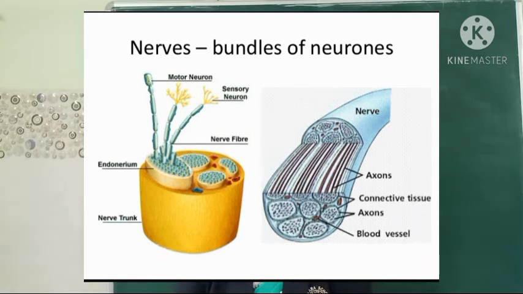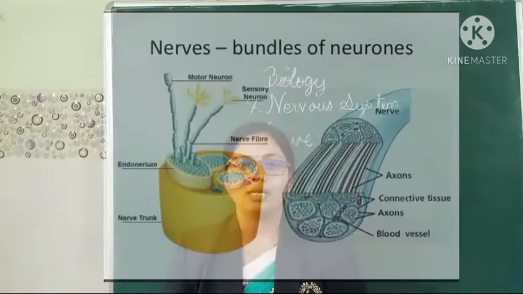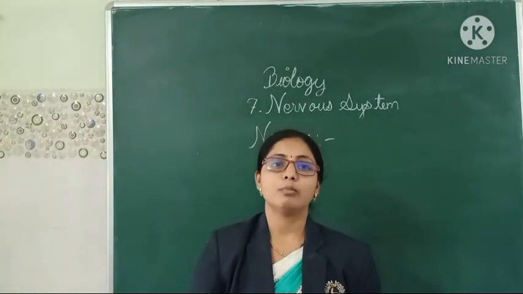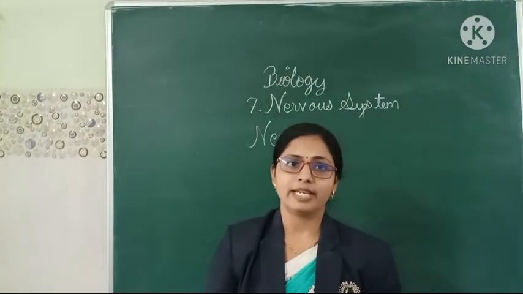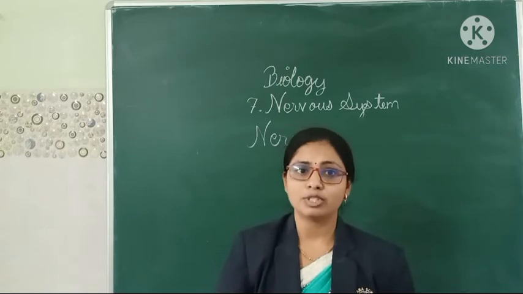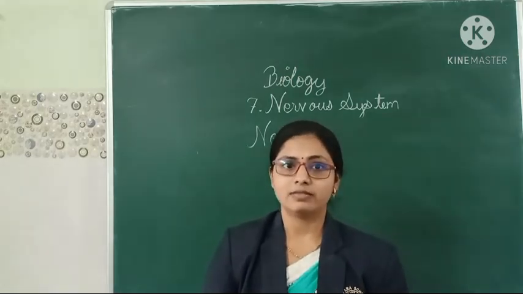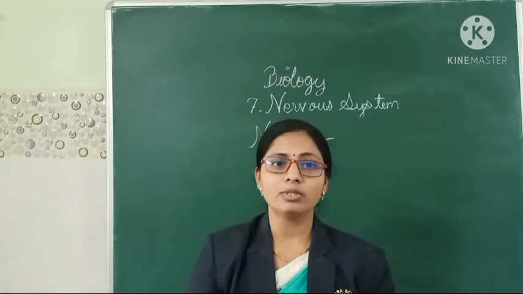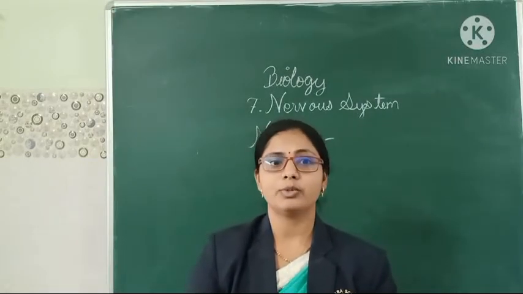So, what is a sensory nerve? A sensory nerve contains the sensory neurons, for example the optic nerve, which is related to the eye. Next is the motor nerve. A motor nerve contains only motor neurons, for example the nerves going to the muscles of the eyeball. Next is the mixed nerve. It carries both sensory as well as motor neurons.